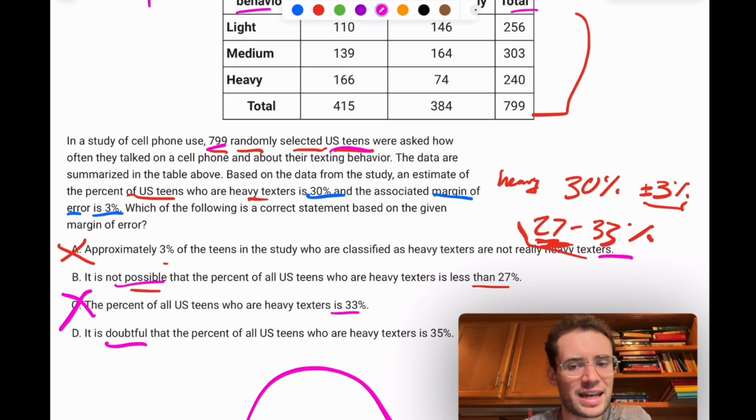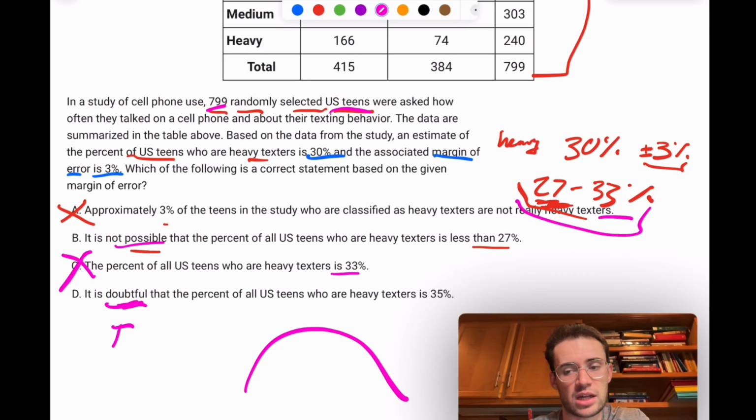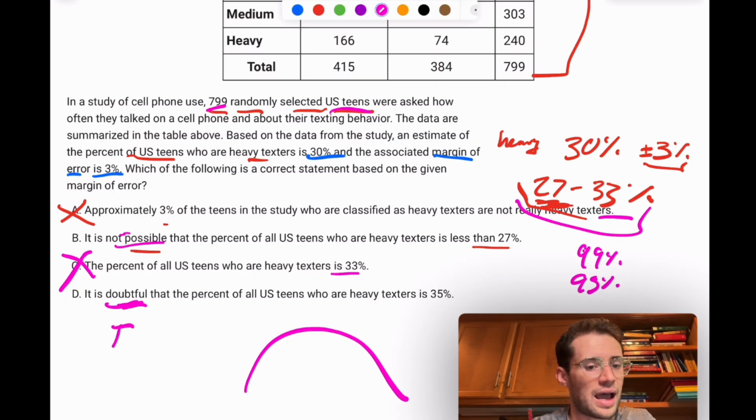But with 799, that's where they're getting the confidence interval from. And doubtful is a better way of saying it, right? So it's doubtful it's outside of this range because that's the margin of error. Because maybe they're saying there's a 99% certainty or 95% certainty it's in this range, right? It's not actually certain. So not possible. I didn't like that from the get-go.